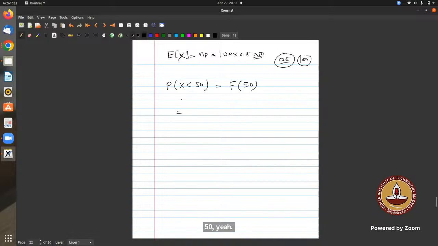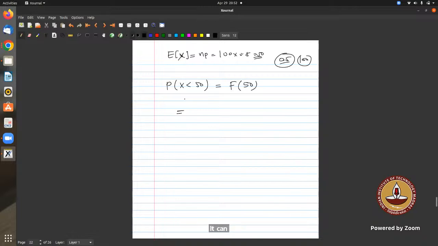In that case, just think about it. What will be the values then? Less than 50, it's a binomial distribution, so X can have values from 0 to 49. Let's just see the options. What are the options there?